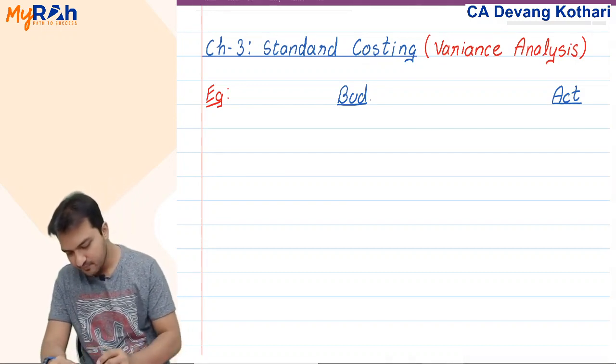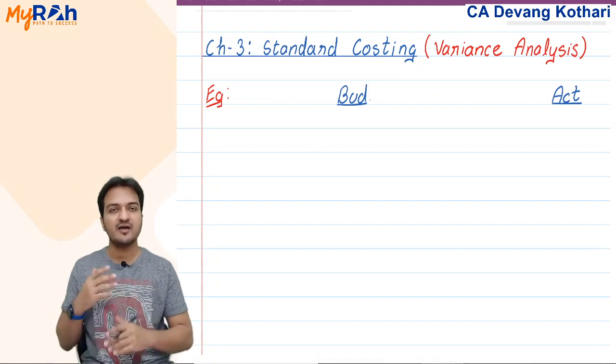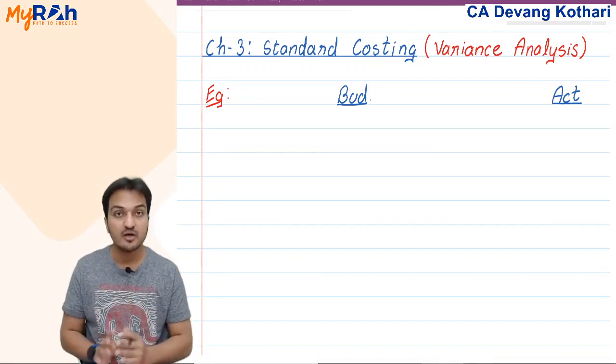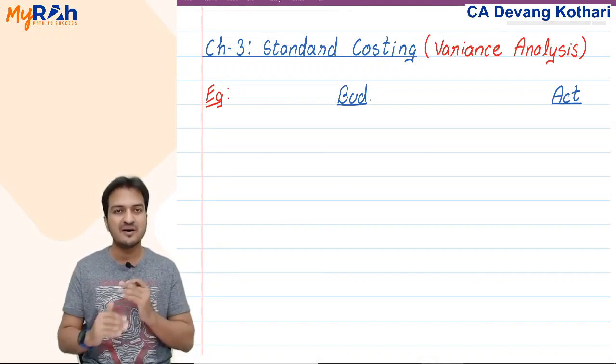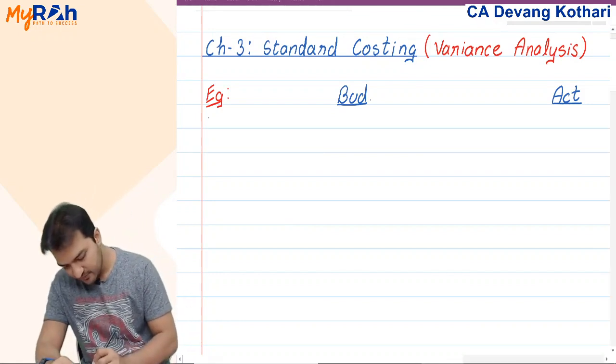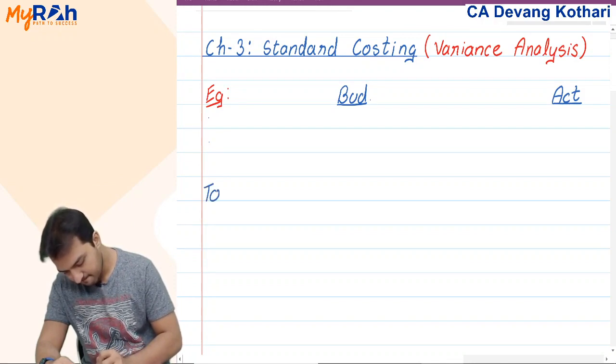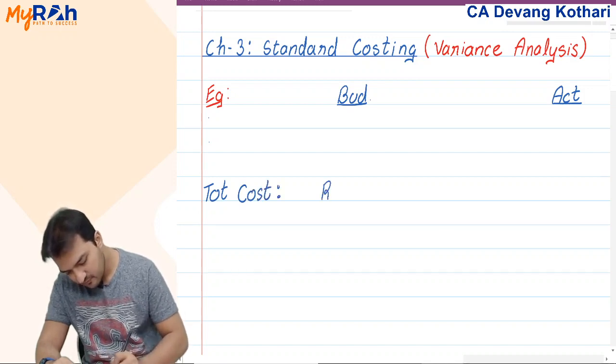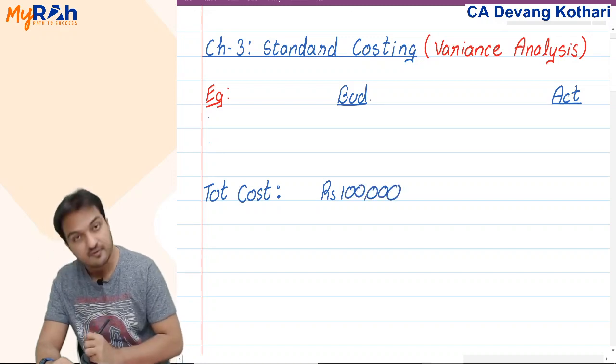Say, for example, I had made a budget of my total cost of the year, and my budgeted total cost turns out to be, for example, rupees 1 lakh.